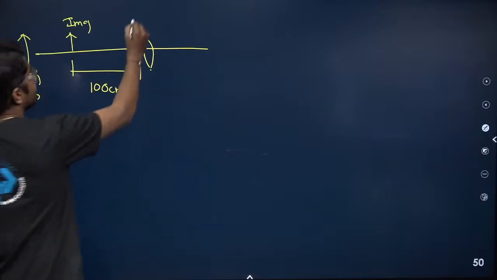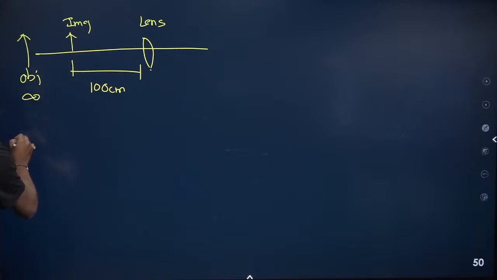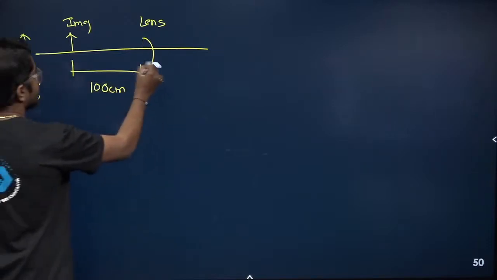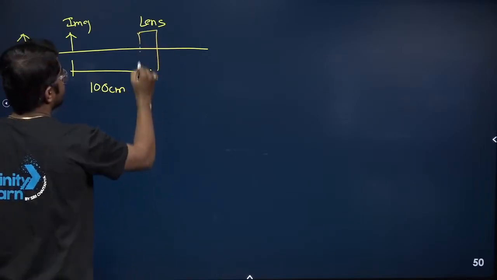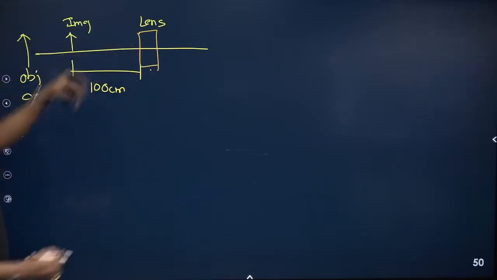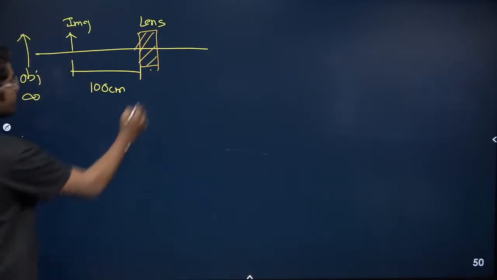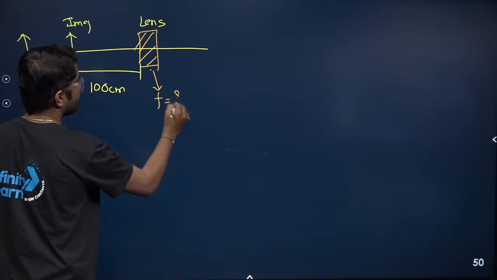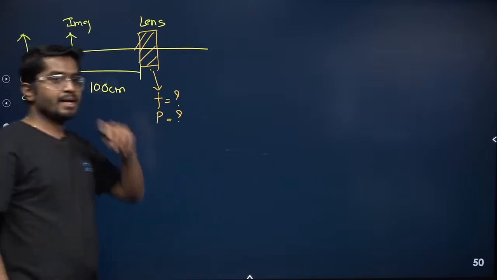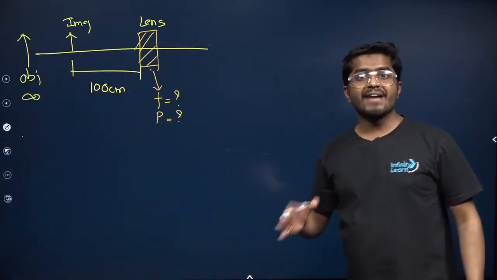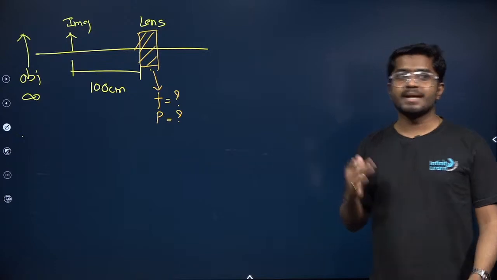And there is a lens, some lens used. So now we don't know which type of lens it is, so I'll erase this. Okay, I'll just mark, let's suppose something. There is a corrective lens. We don't know the nature of this lens, that's why I'm marking this. Okay, some corrective lens, and from the lens it is the image. So now what we have to find out? We have to find out focal length and the power of this lens. So how will you find out? Yes, correct. This is a bifocal lens. So this person has two defects, myopia and presbyopia.